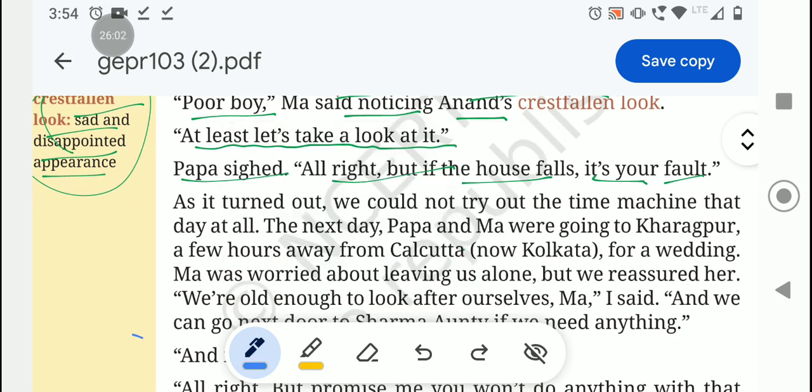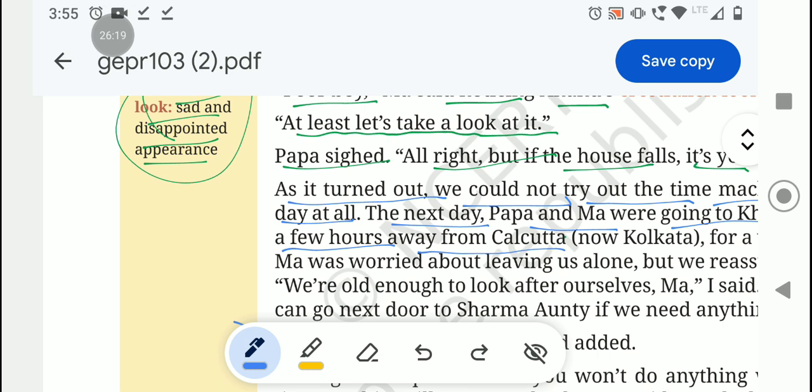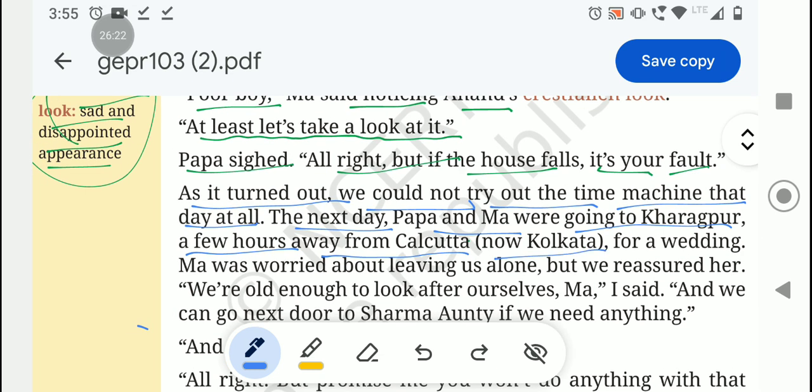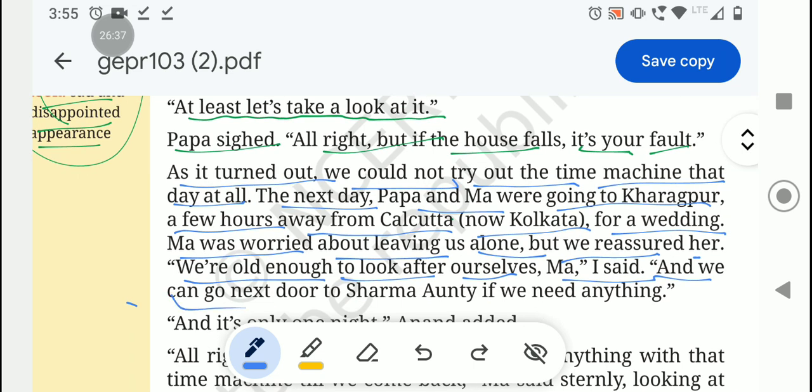As it turned out, we could not try out the time machine that day at all. The next day, Papa and Ma were going to Kharagpur, a few hours away from Calcutta, now Kolkata, for a wedding. Ma was worried about leaving us alone, but we reassured her. We are old enough to look after ourselves, Ma, I said, and we can go next door to Sharma auntie if we need anything.